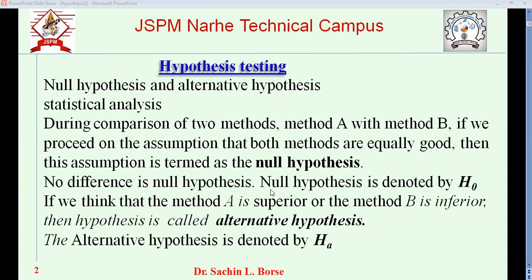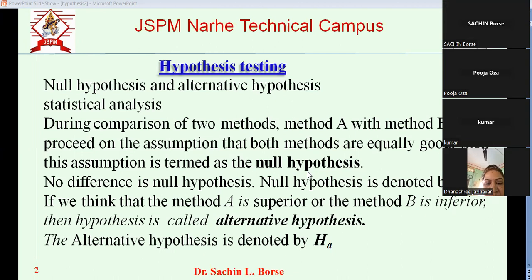Now suppose we define three hypotheses, then one of the hypotheses will be correct, other hypotheses will not be correct. Only one hypothesis at a time will be correct. Please understand, we have to create this hypothesis before going for sampling. Not that we test the sample and then create the hypothesis. That is a reverse way. It should not be there. Then it is not hypothesis. Hypothesis is a tentative statement.